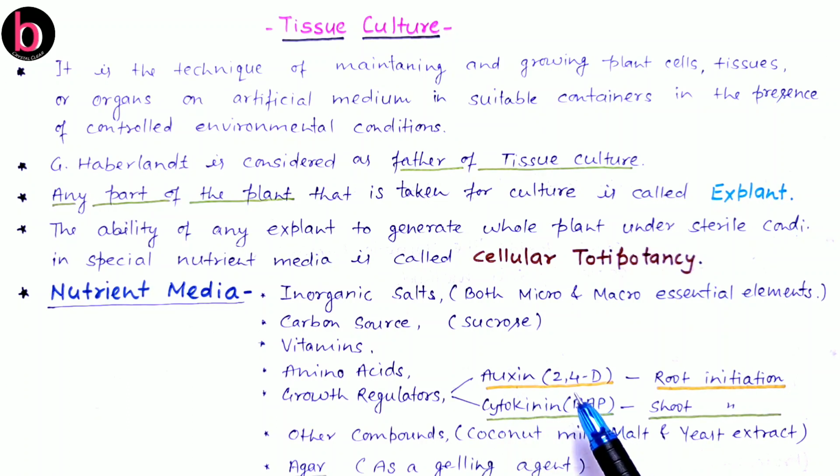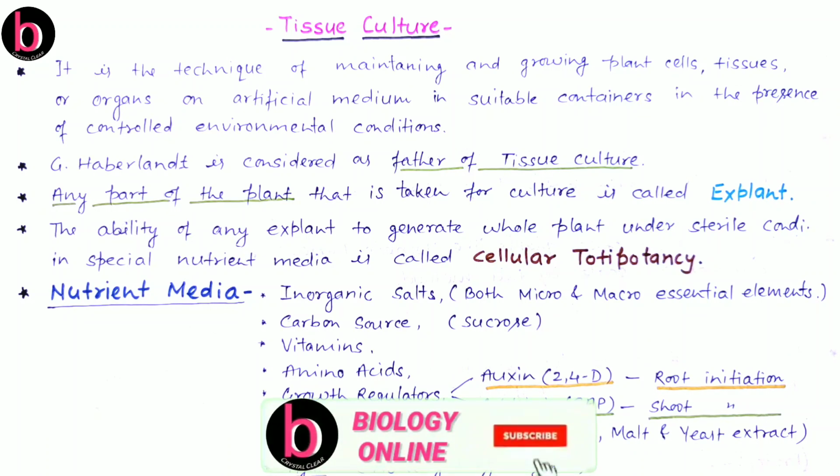Auxin is taken mainly in the form of 2,4-D, that is 2,4-dichlorophenoxyacetic acid. This form of auxin is very helpful for initiation of roots in that particular explant. While BAP, benzyl aminopurine, is taken as a cytokinin, and this causes very quick shoot initiation. These two phytohormones, or plant growth regulators, are also needed in nutrient media. There is also a need for other compounds like coconut milk, malt and yeast extract. They will also help to grow that particular explant.